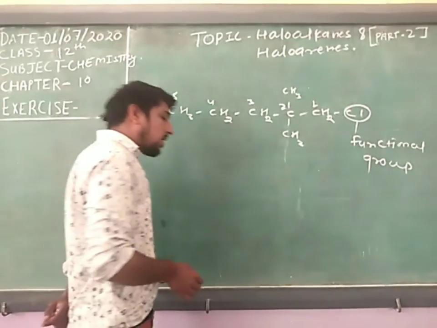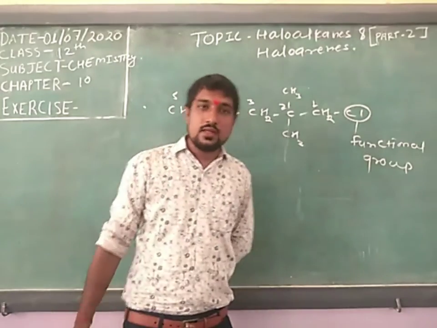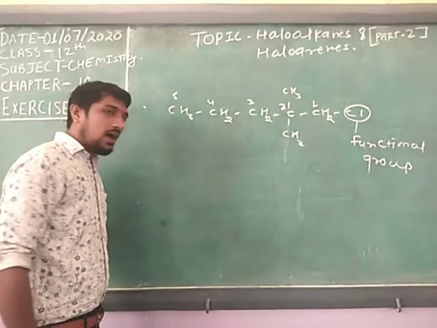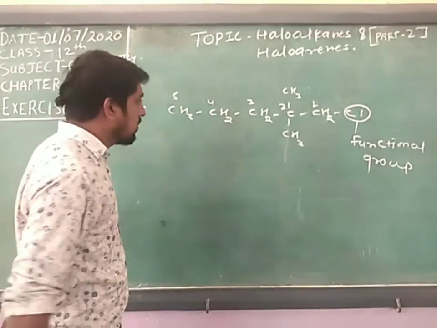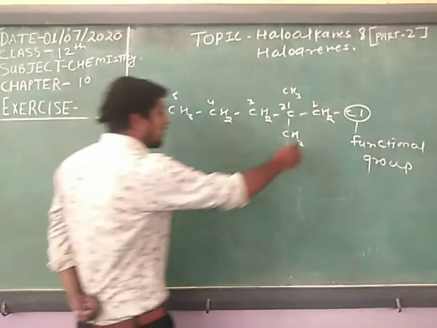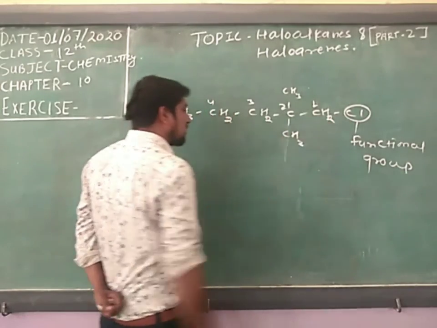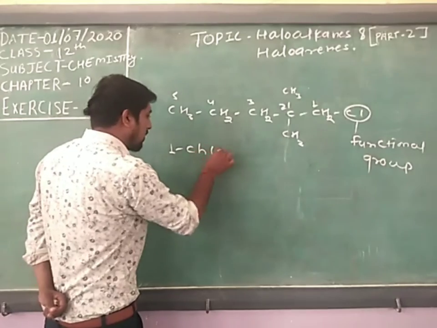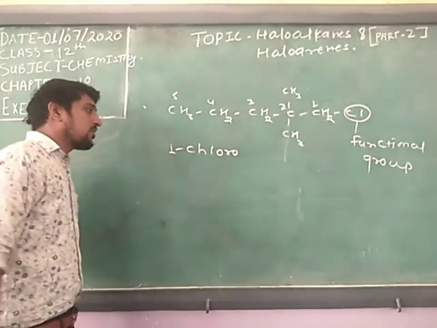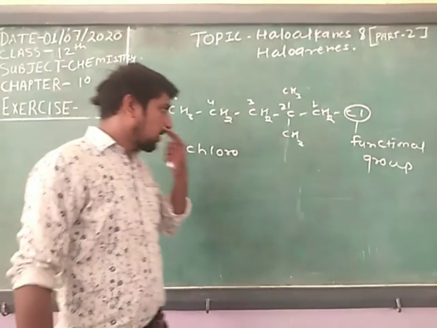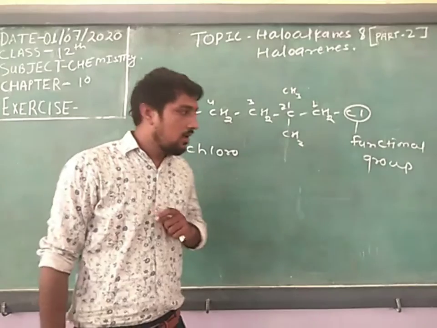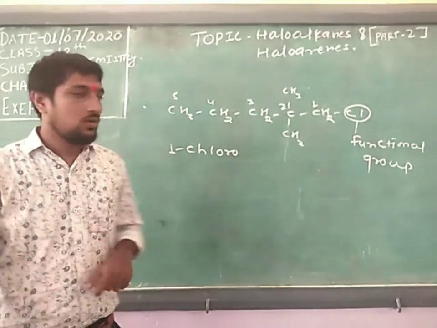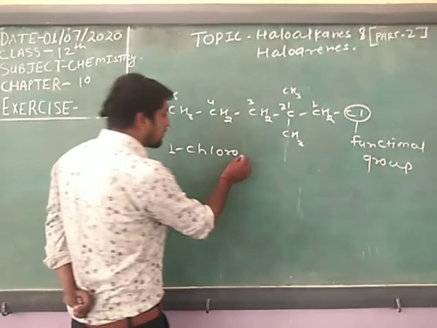According to the rules, first you write the halogen, after that the branch, and then the chain. Chlorine is joined with the first number, so write 1-chloro. In IUPAC nomenclature, chloride is called chloro, or halide is called halo. Okay, 1-chloro.